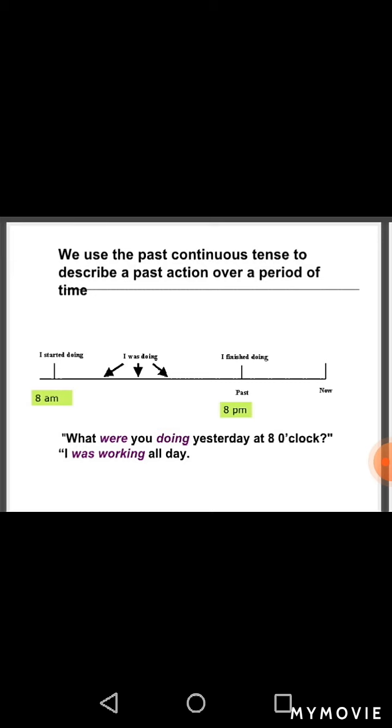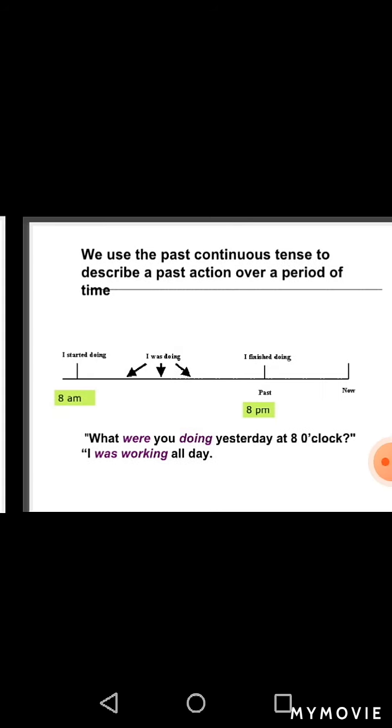For example, what were you doing yesterday at 8 o'clock? This shows a period of time. And the answer: I was working all day. So this is all about past continuous tense.